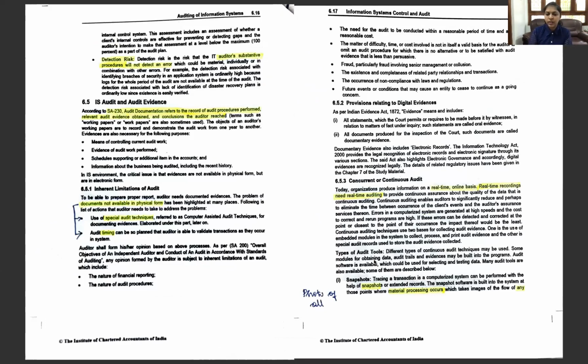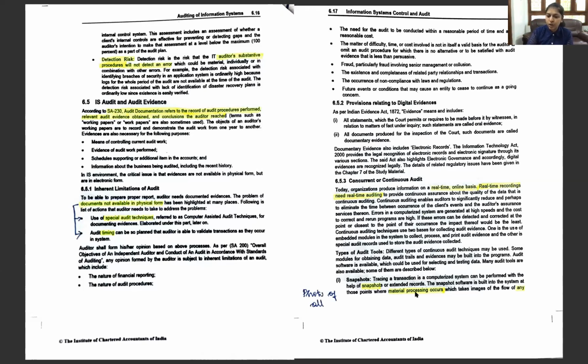What is a snapshot? Snap taking. I think there's an app called Snapchat. Okay, so this snapshot is going to take a photo of all the transactions, but only at a point where the material processing is going to occur. So snapshot, just like Snapchat, is going to take a photo of all the transactions, but only where the material processing is going to occur.